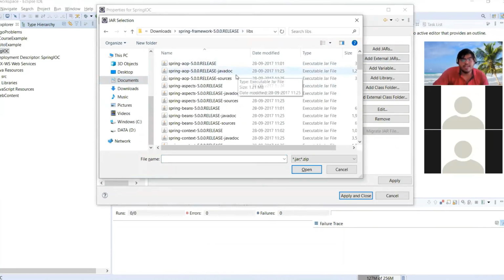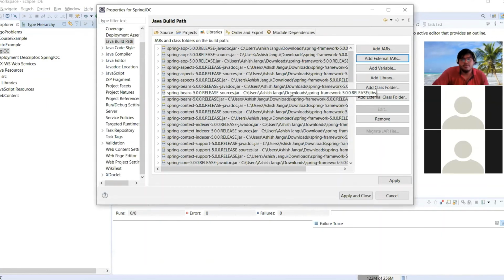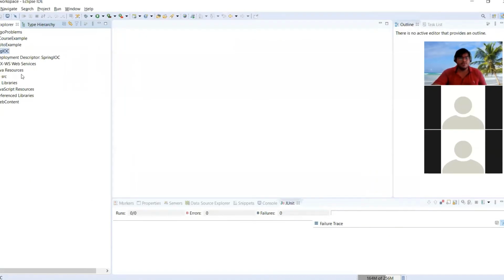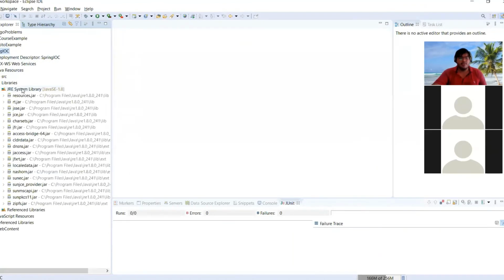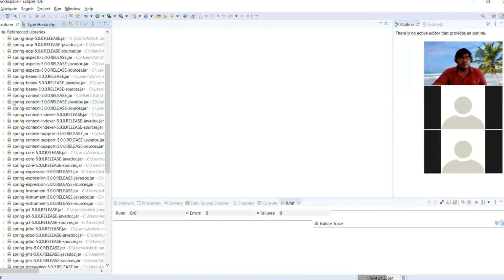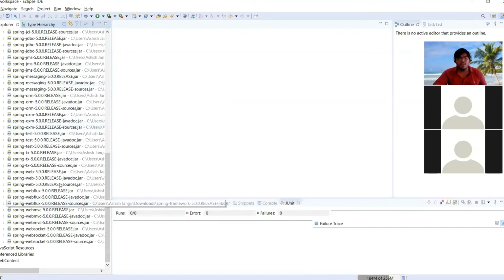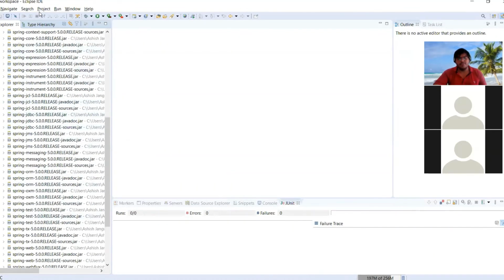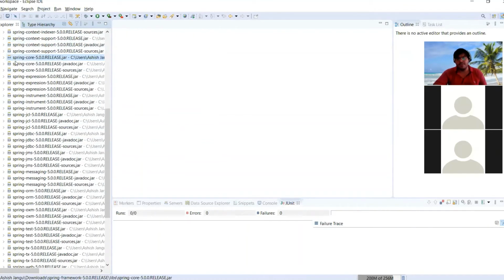Here, you have to select all. So now I have included everything, and then apply. Apply and close. So now all the libraries will be here. So all the required jars related to every Spring core. So this for our Spring IOC is mainly present in these Spring core jars. Its all functionality is covered in this core jar only.